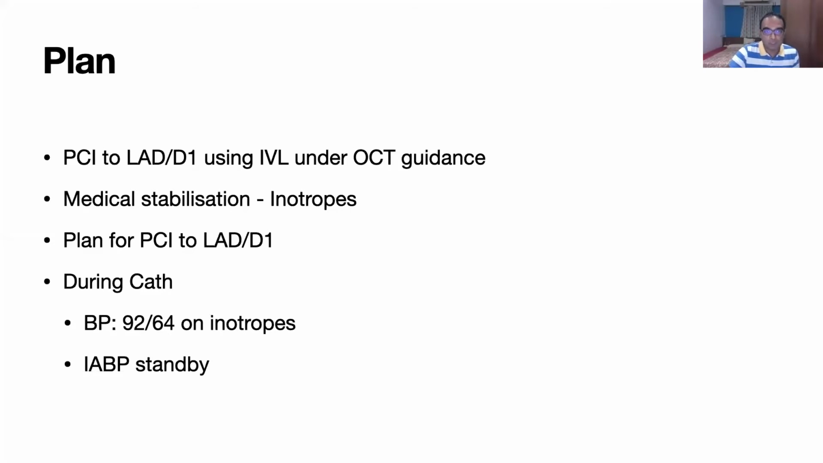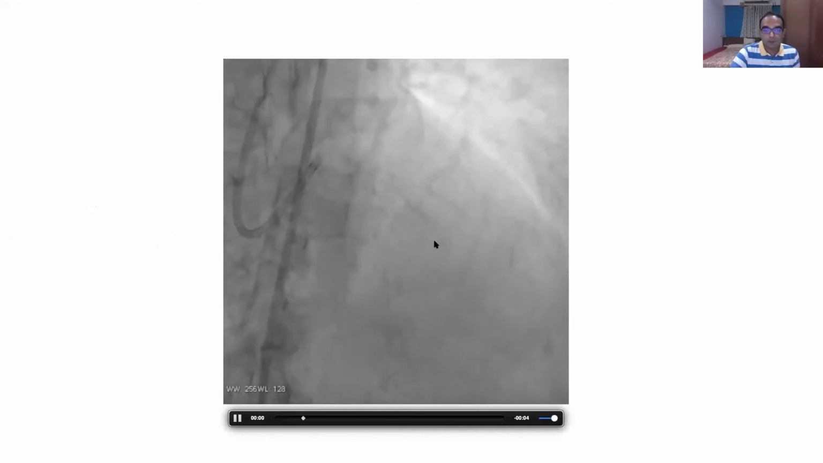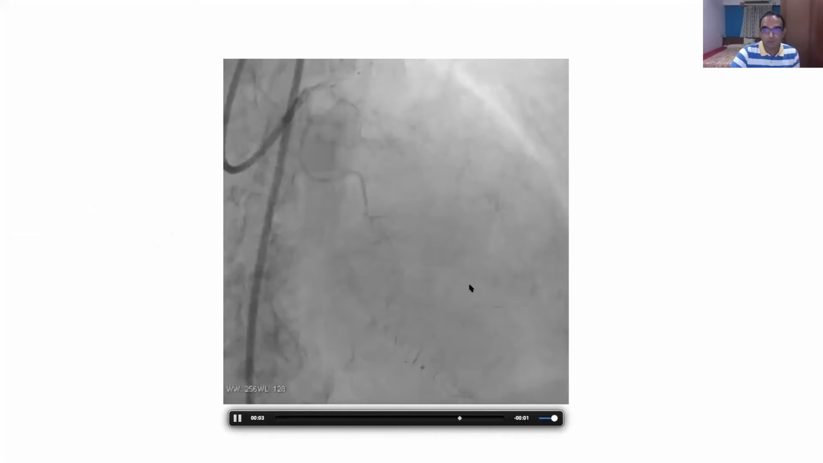We had thought of doing a rota, or probably we thought of doing a newer technique called coronary IVL, intravascular lithotripsy, just because of the advantage of avoiding no reflow and other complications of rotablation. We thought we'll go ahead with this case with the IVL. So she had a little medical stabilization, and we took her for procedure. The plan was to do a LAD D1 bifurcation initially, but on table her blood pressure was almost in the range of 90s, and IBP was also standby. And this was the angio while we took her for angioplasty.